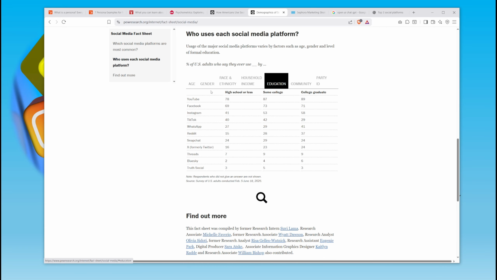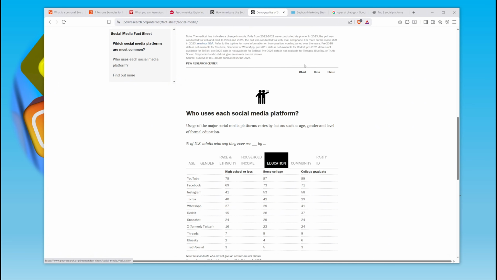It could just be age and gender. It could just be age. It could be age, gender, and household income. But what I want you to do is, in your persona, to focus on the demographic variables that were researched by Pew, and then that would make the outputs more meaningful.